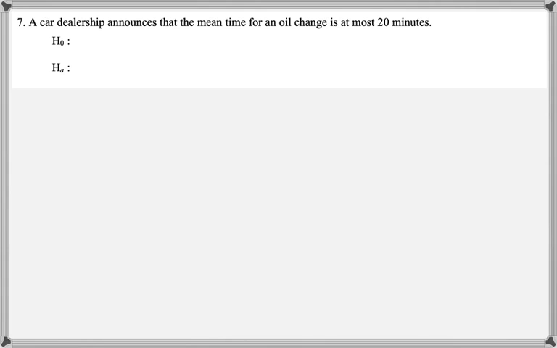A car dealership announces that the mean time for an oil change is at most 20 minutes. So that's the claim. Now the phrasing at most 20 means that 20 is the highest value that it can be. So this corresponds to mu is less than or equal to 20.